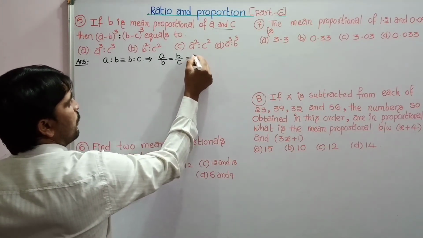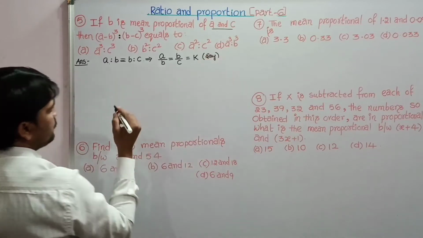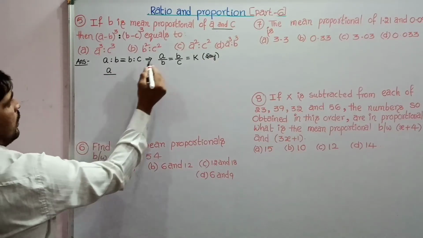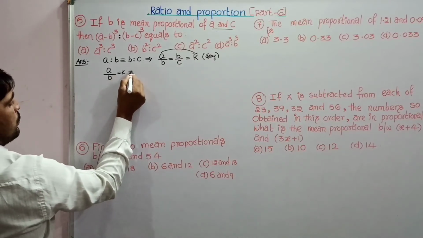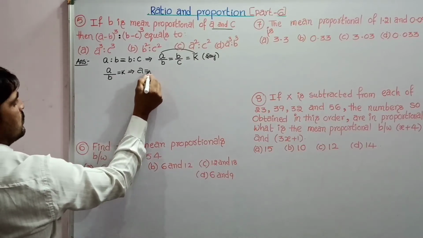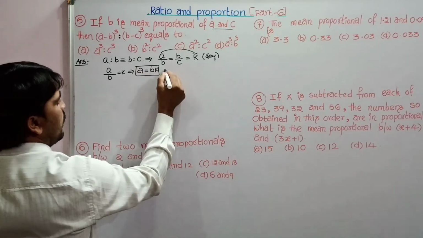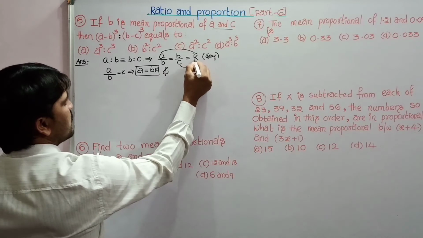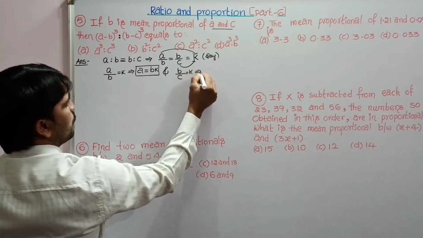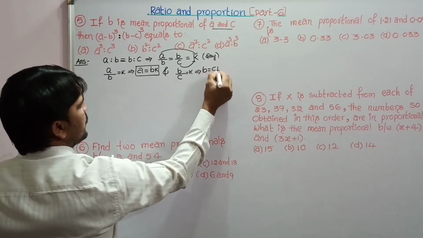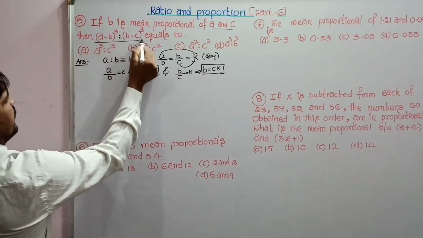A ratio can be expressed in the form of fraction. Let this ratio equal to a constant term K. Then A by B equal to K. From this we get A equal to B into K. And B by C is also equal to K. From this we get B equal to C into K.